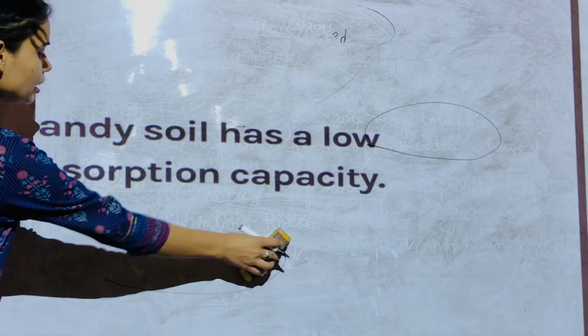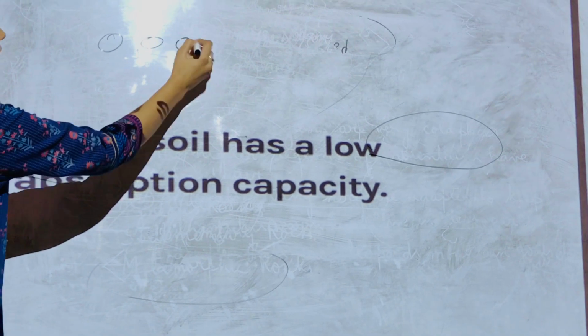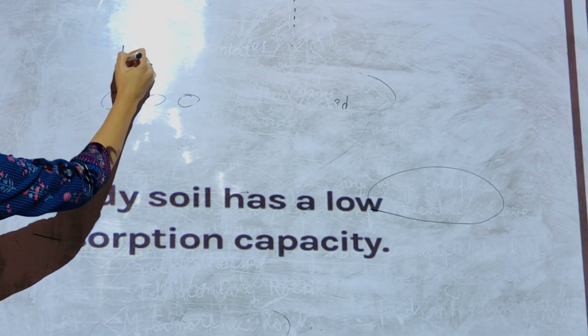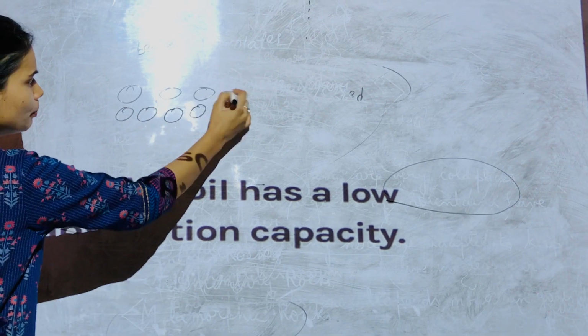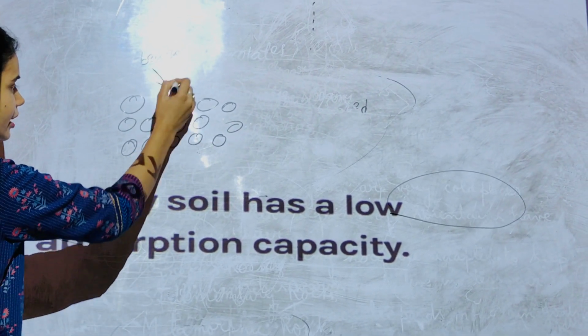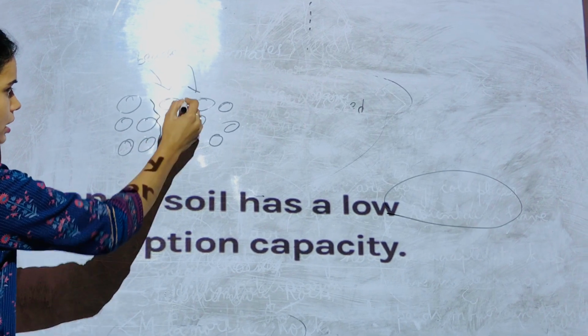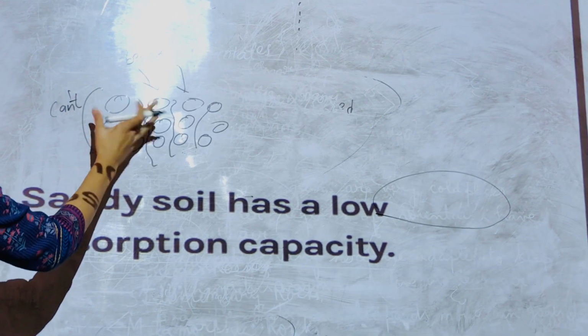Now sandy soil. Sandy soil has low absorption capacity. Sandy soil means the soil which you find on beaches. It has particles with big size. These particles are a little bigger in size. So if you drain water, it will easily pass, because the soil cannot absorb it.